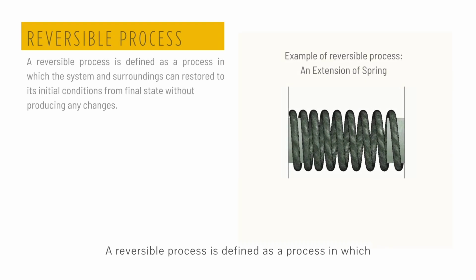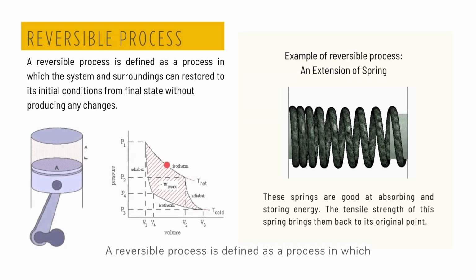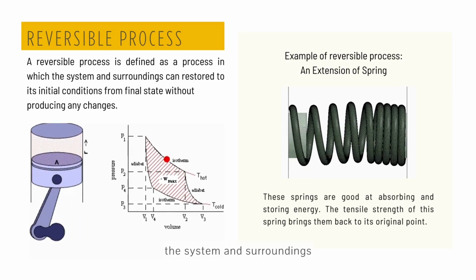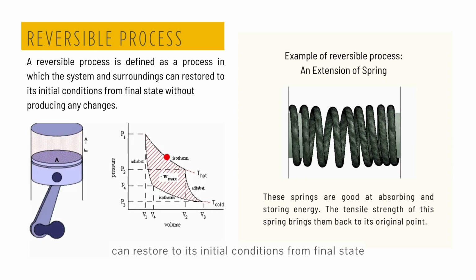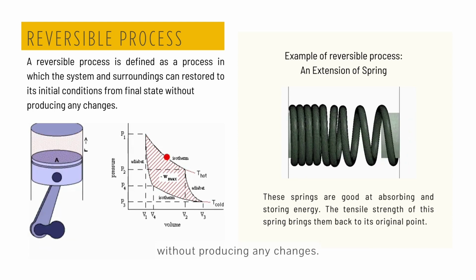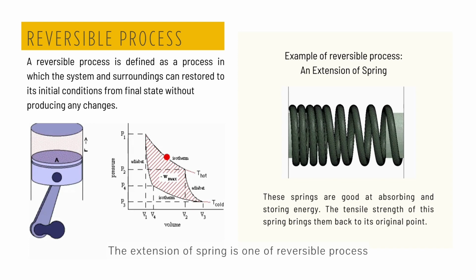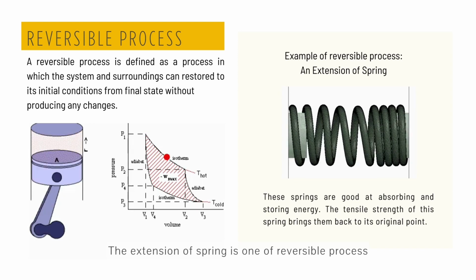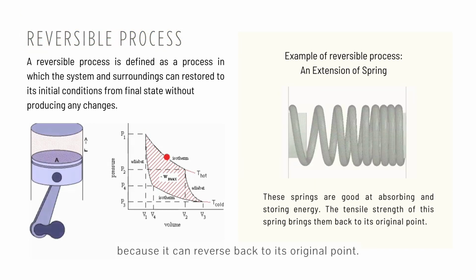A reversible process is defined as a process in which the system and surroundings can restore to its initial conditions from final state without producing any changes. The extension of a spring is one of reversible process because it can reverse back to its original point.